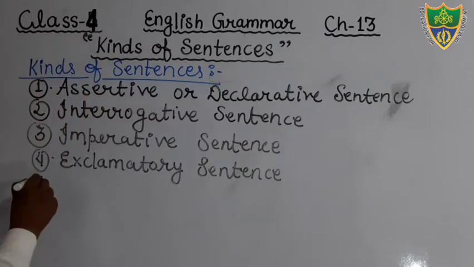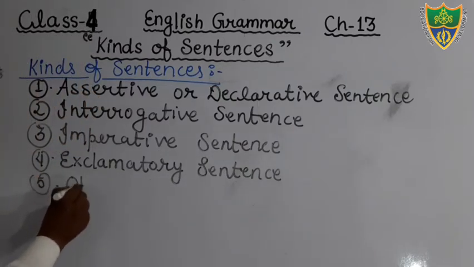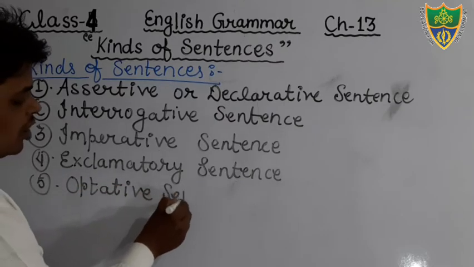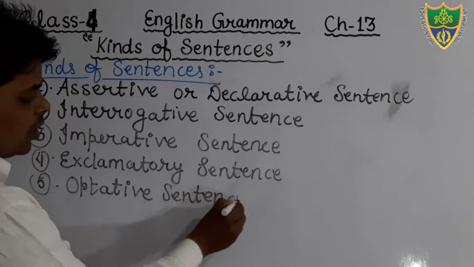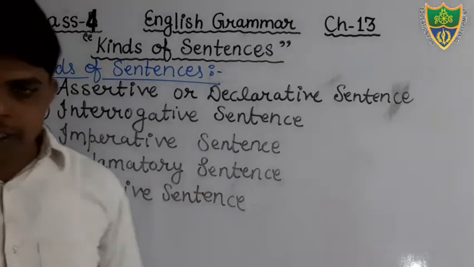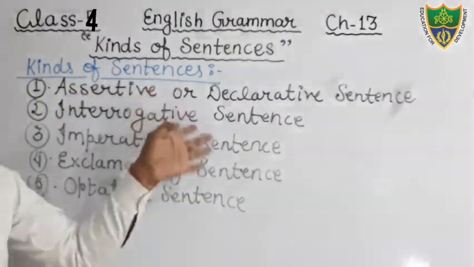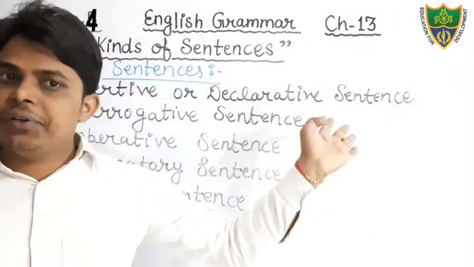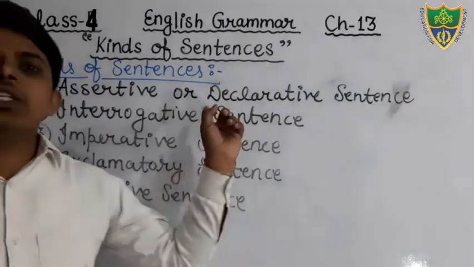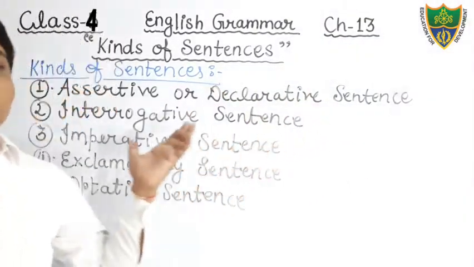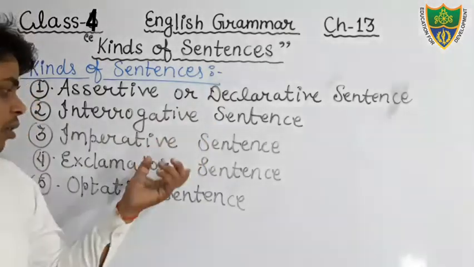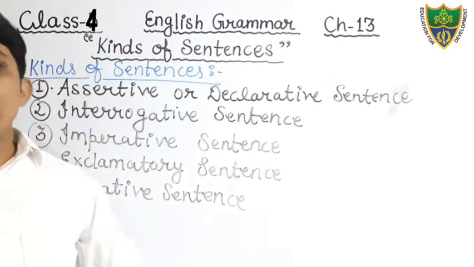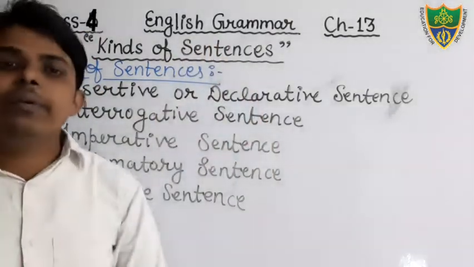There is one more that is not given in your book, but you will write it also: optative sentence. I will not teach you this, but you should know that there is one more kind. So there are 5 kinds of sentences: assertive sentence, also known as statement or declarative sentence; second, interrogative sentence, also known as question sentence; third, imperative sentence; fourth, exclamatory sentence; and fifth, optative sentence. Now we will discuss one by one all these kinds of sentences.